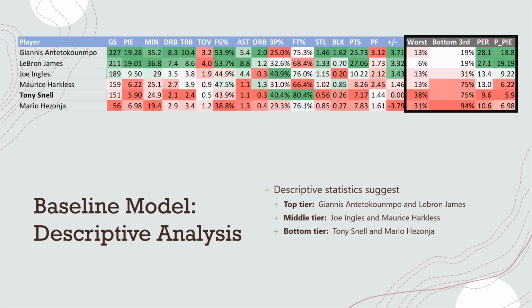You can see our additional analysis outlined in this black square. These are the percentage of times they've had the worst metric, the bottom third metrics per category. So again, Tony Snell has high rates for each of those. Also PER, which is similar to PIE value, but is another total player impact type of advanced statistic, and he scores quite low in that as well, so it's our recommendation to score him lower in the model.